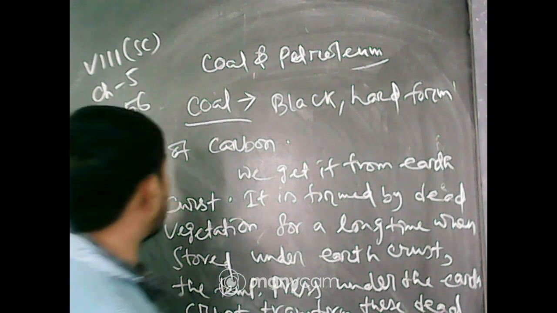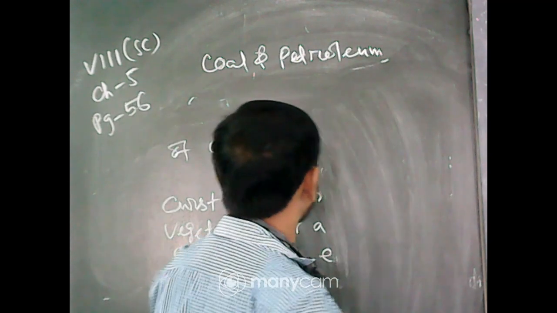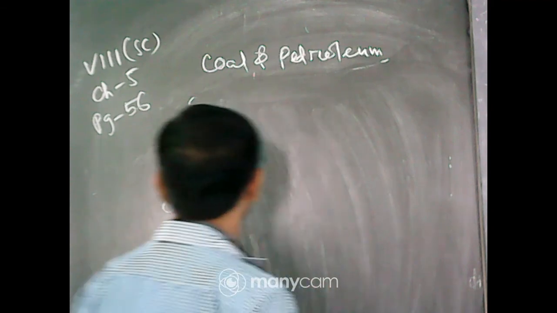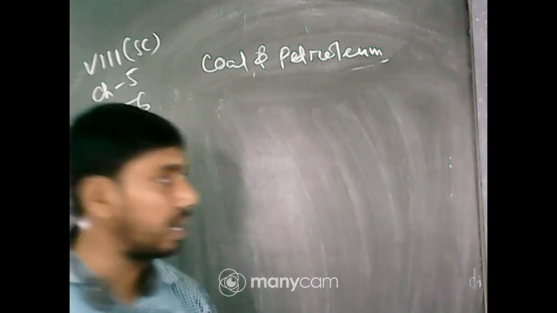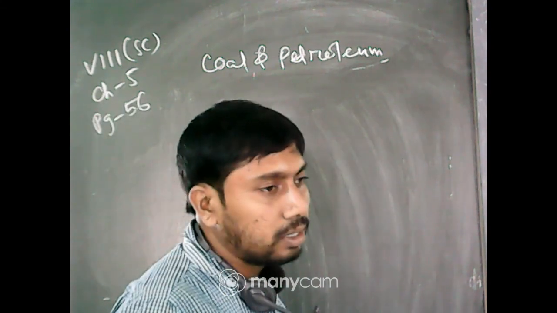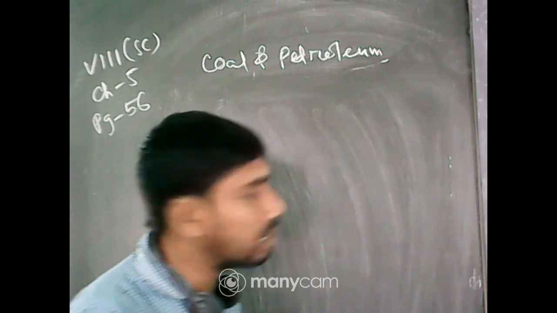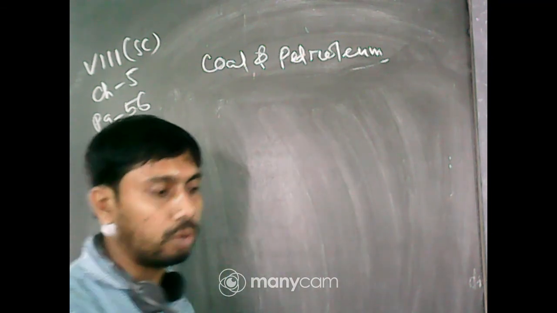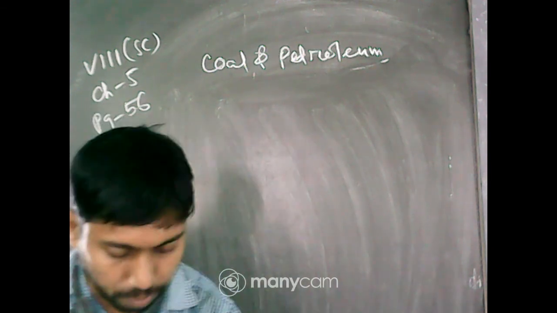It is also used to produce electricity, that is, the production of heat energy in the thermal power plant. You may also write it. So there: what is coal, how it is produced, and what are the uses of coal. Next, it is a non-crystalline form of carbon. You may also add it, the non-crystalline form of carbon.